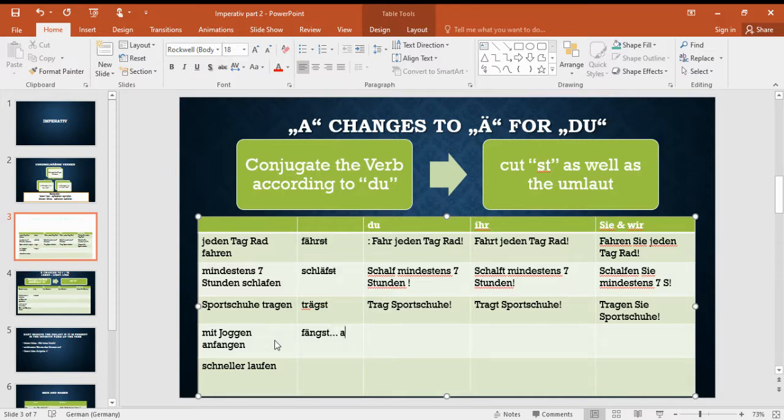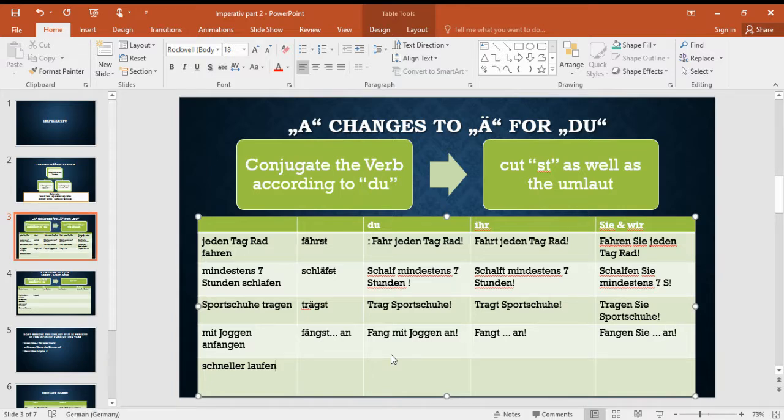And we are going to cut st and the umlaut. So it becomes fang an. Anfangen is to begin. So fang mit joggen an. That means begin to jog, start jogging in that sense. Here it will become fangt mit joggen an. And here, fangen Sie mit joggen an.